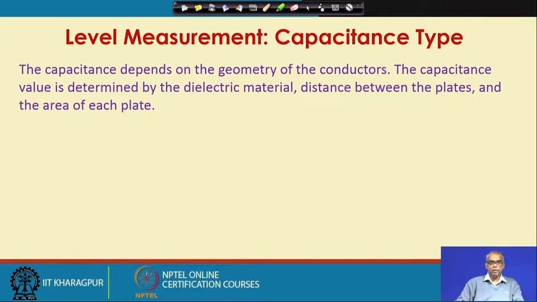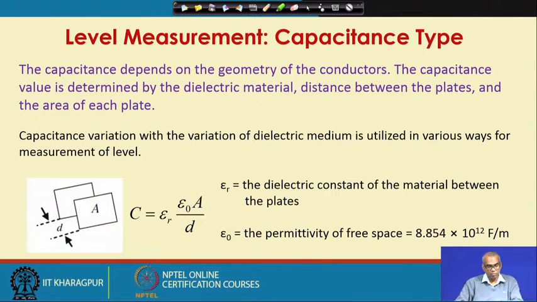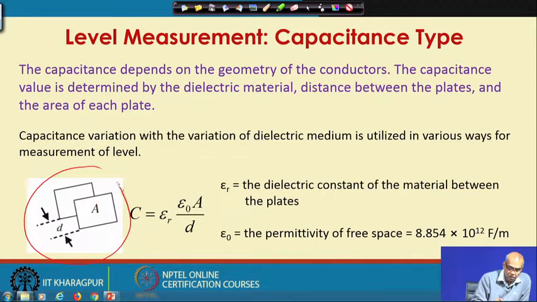The capacitance depends on the geometry of the conductors. The capacitance value is determined by the dielectric material, the distance between the plates and the area of each plate. So, there are three factors. Imagine these two plates as capacitor plates.